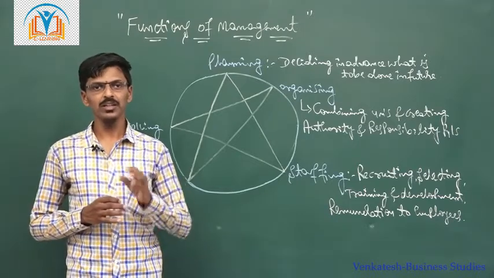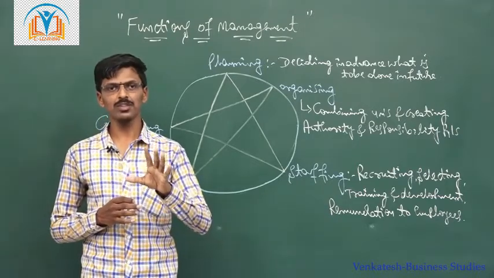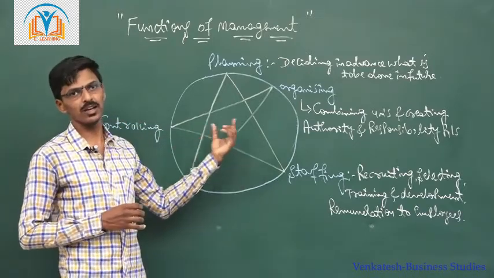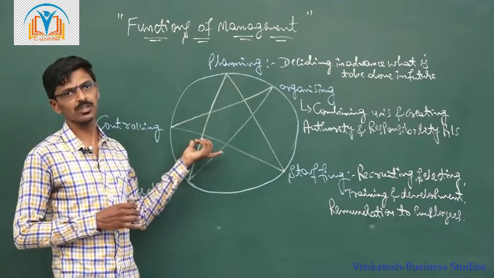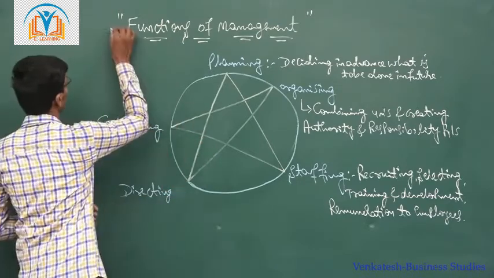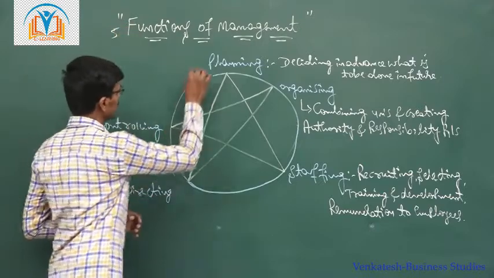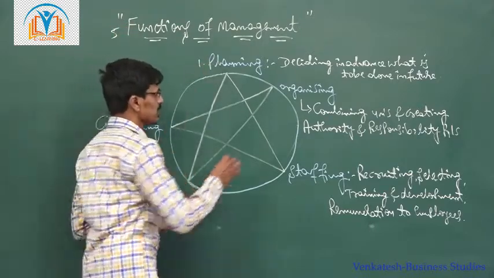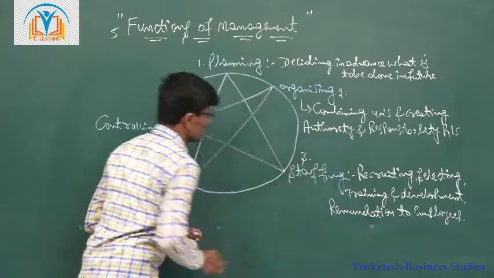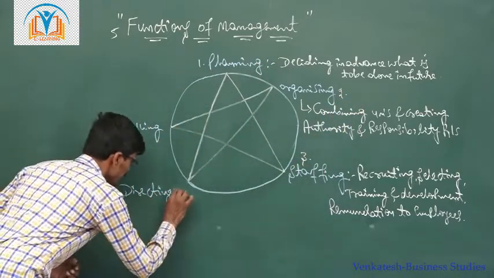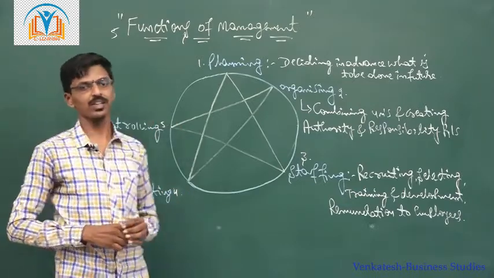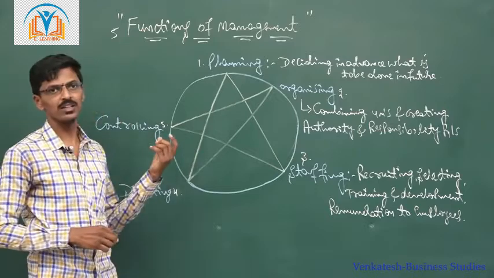There are mainly 5 functions of management that can be interpreted in the circular diagram or the star diagram. So one is planning, second is organizing, third is staffing, then fourth is directing, and the fifth function is controlling.